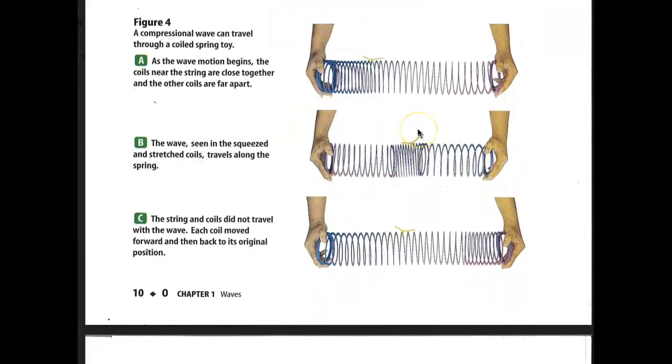All right. A compressional wave can travel through a coiled spring toy like a slinky. As the wave motion begins, the coils near the string are close together, and then the other coils are far apart. And you can see that here. They're really compact together, a little bit more space right here. And they tied a string on here so you could see where that travels. The wave seen in the squeezed and stretched coils travels along. So when you send that energy along, that energy travels, and now it's right here. And eventually it passes through that string, and now you can see that energy is over here now.